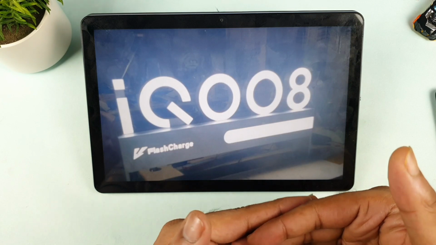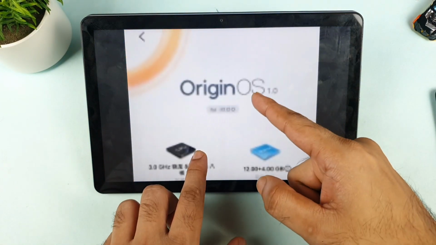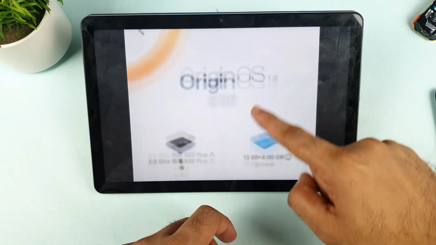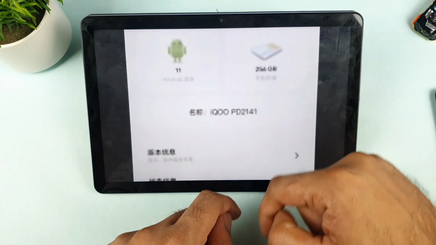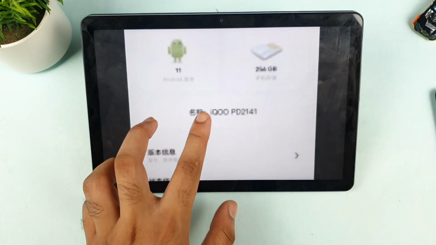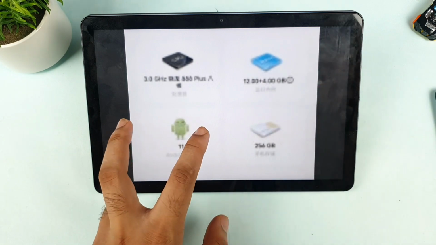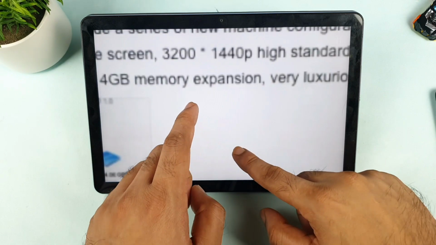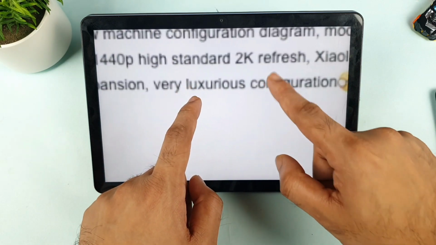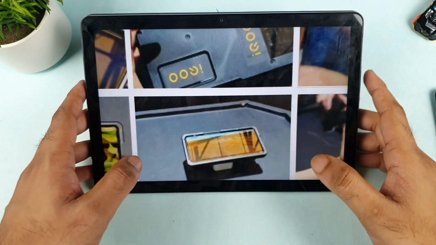And it will be available in a 12 GB RAM variant as well. And the phone might be coming with a different OS, as you can see friends, Origin OS. That is what this image says clearly, with the iQOO device model number, as you can see. And we are seeing 256 GB here, and 12 plus 4 GB, I think expanded memory maybe. As you can see, 12 plus 4 GB of memory expansion can be available, and this is the resolution and refresh rate exactly. So friends, it's going to be really interesting on the iQOO 8 device.